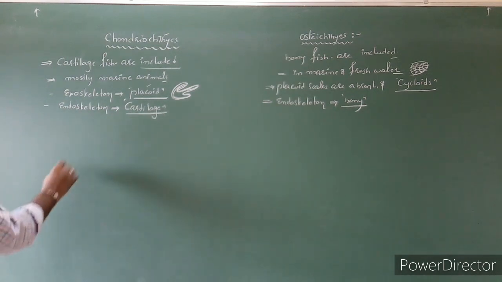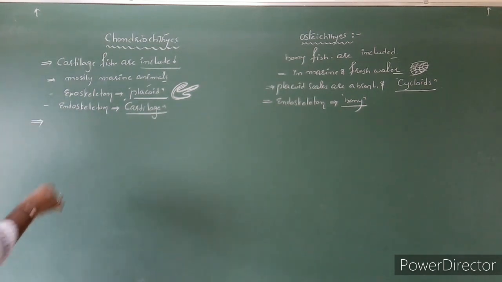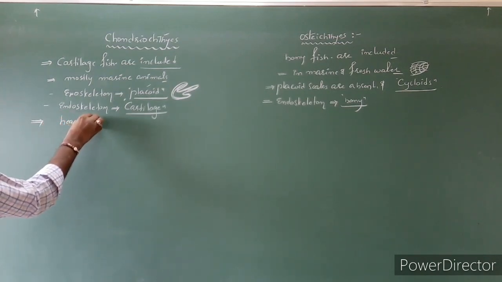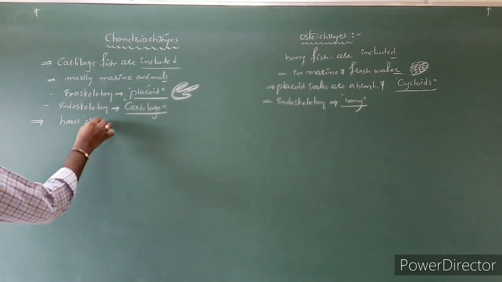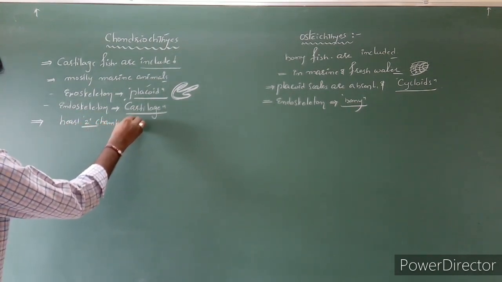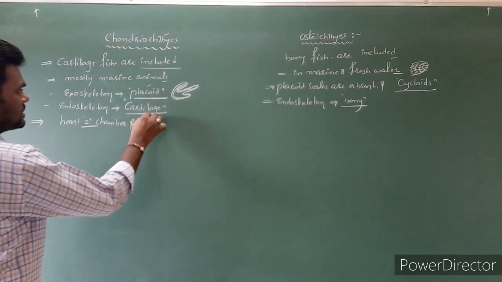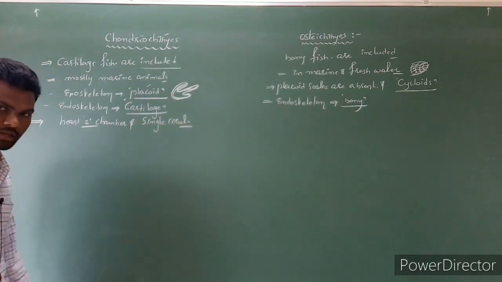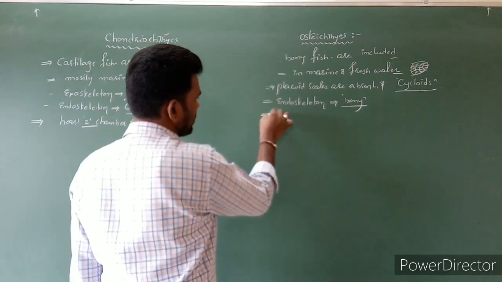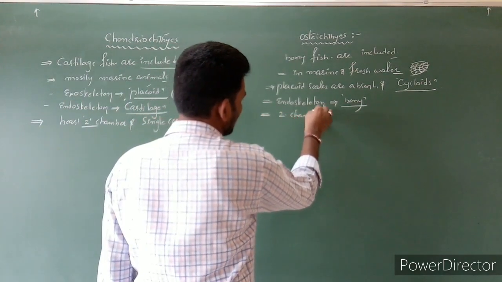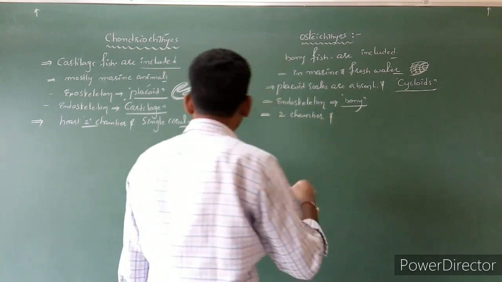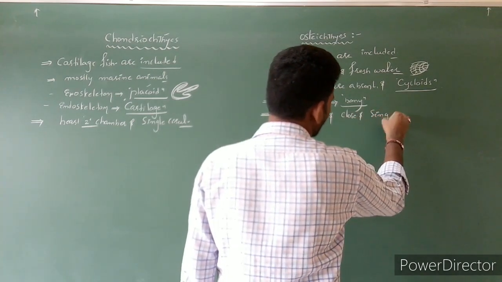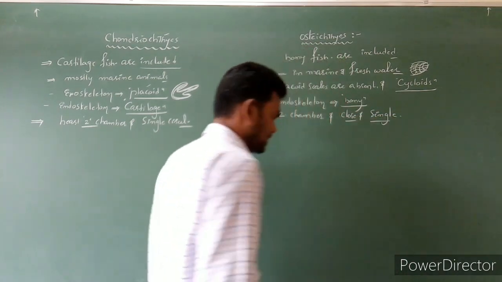Next, these fishes generally have a two-chambered heart and single circulation. So this is a general character. The heart has two chambers, and the circulation is closed and single circulation.